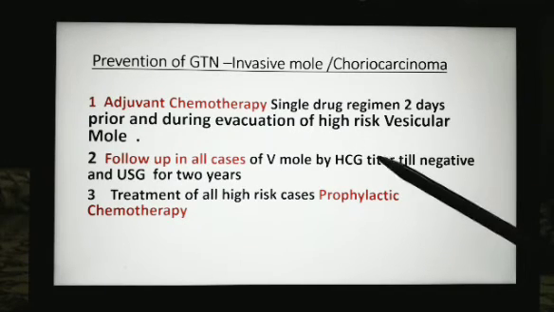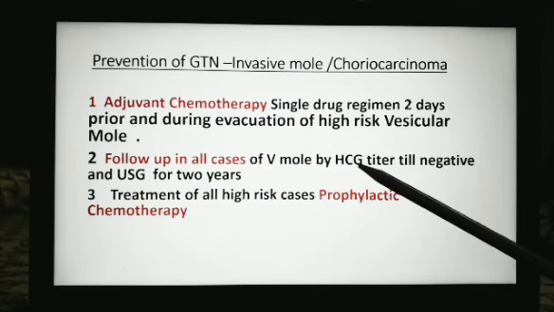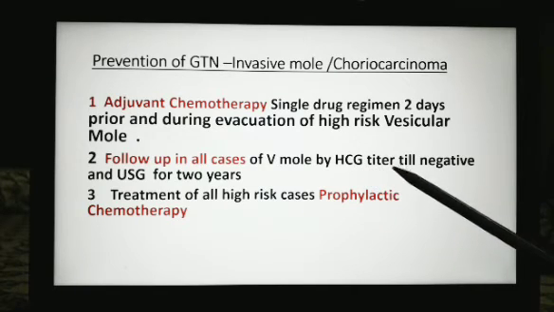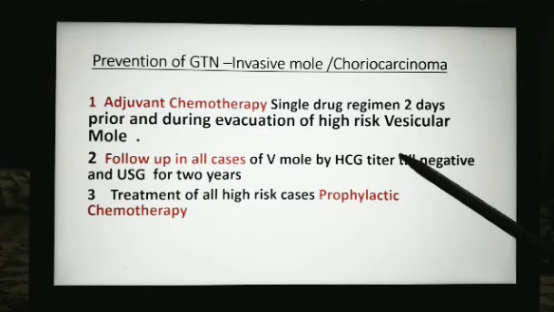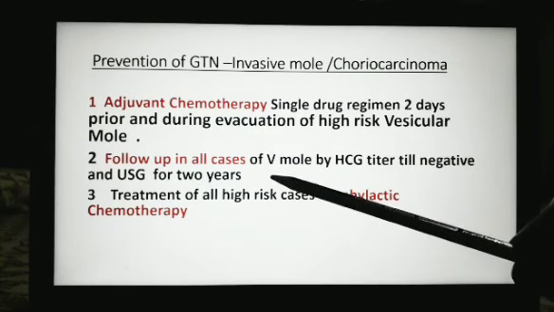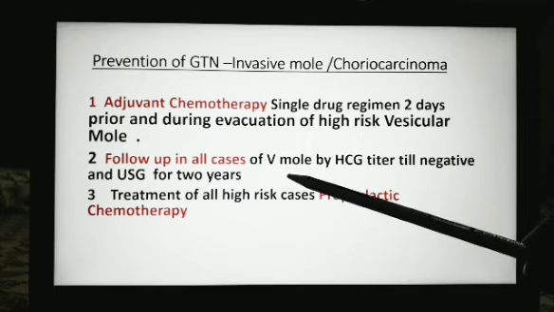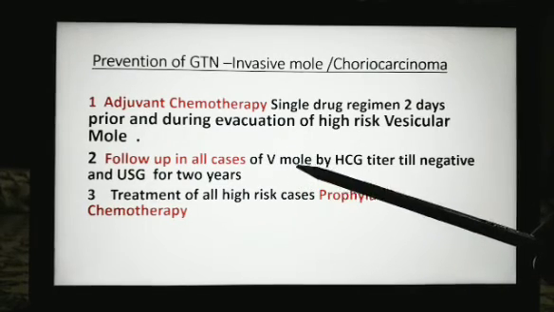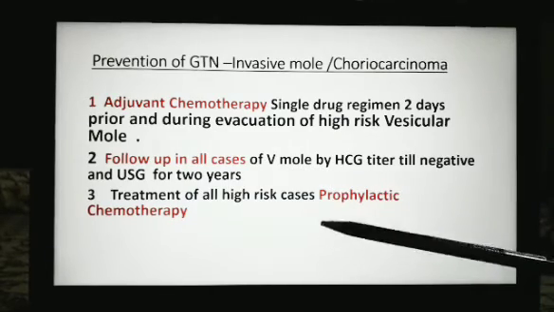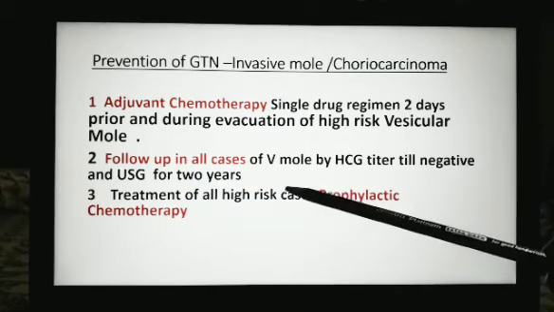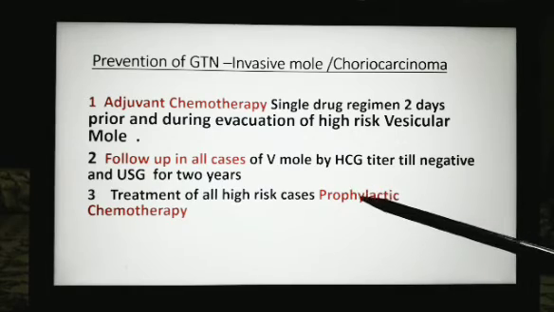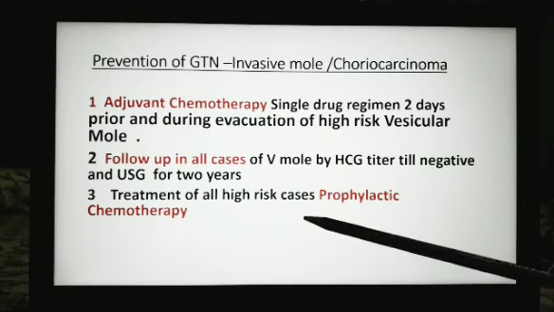And follow-up is done in all cases of vesicular mole by HCG titer till it is negative, and subsequently it should be done for at least 2 years, because within 2 years time there is a risk of developing invasive mole in these cases. So the critical screening of these patients, especially high risk cases, and treatment of all high risk cases with prophylactic chemotherapy plus hysterectomy is done.